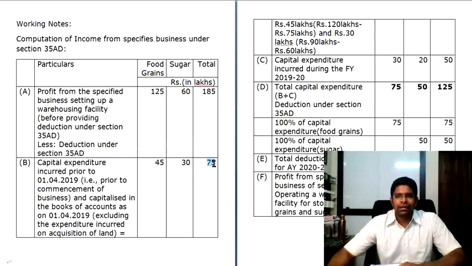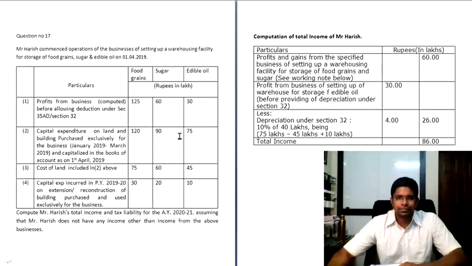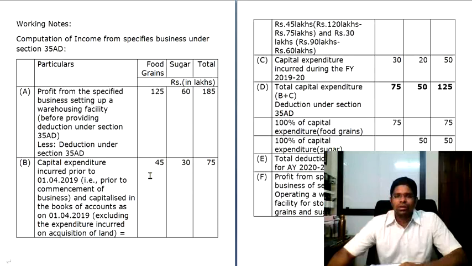How did you arrive at this particular amount? It is pretty simple. In the question he has given you your capital expenditure on land and building as 120. That is, this 120 includes land and also building. And the cost of land is again subsequently given in point 3, that is 75 lakhs. So you have to reduce this 75 lakhs from 120. The net figure is 45, that is your capital expenditure.